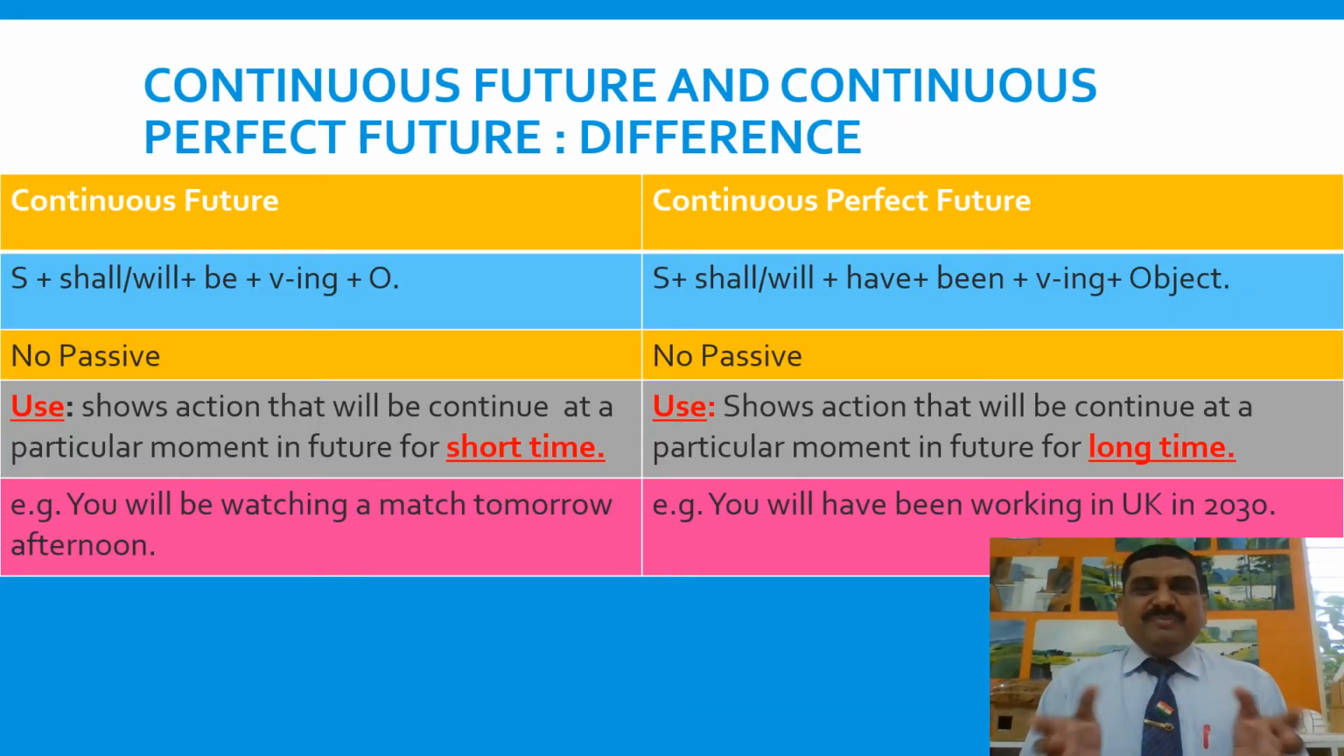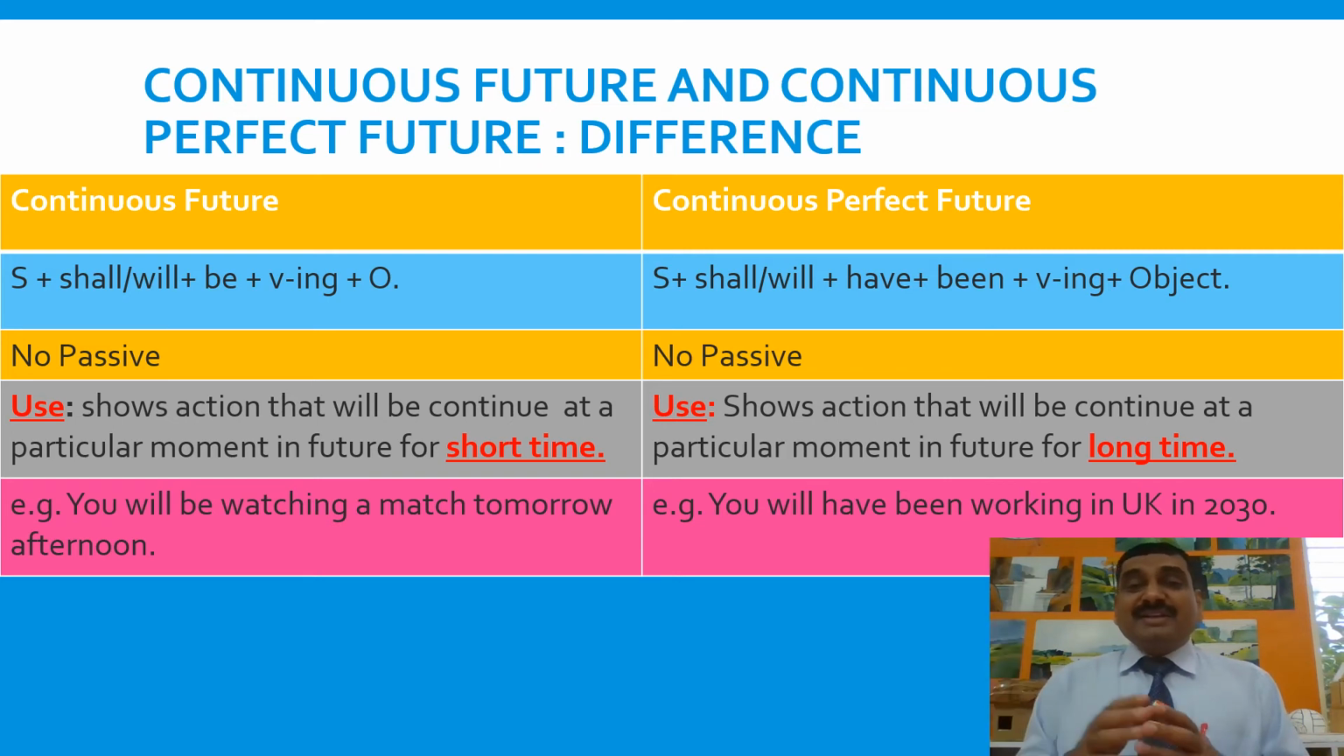Let's see what's the difference between continuous future and continuous perfect future. Continuous future shows action that will be continuing at a particular moment in future for short span of time. For example, you will be watching a match tomorrow afternoon. Tomorrow afternoon, the action will be continued for short span of time. The action may start in future, and will be continuing at that time.